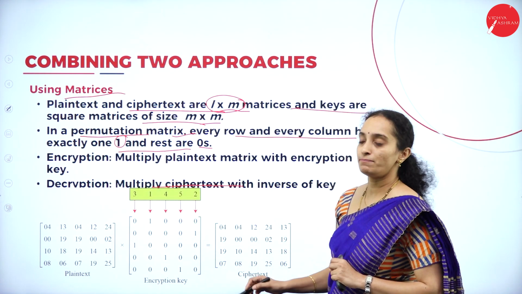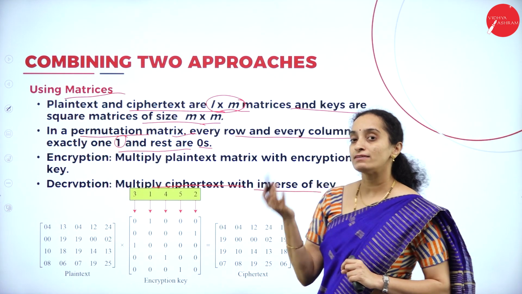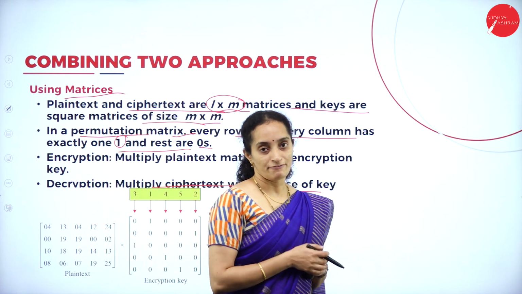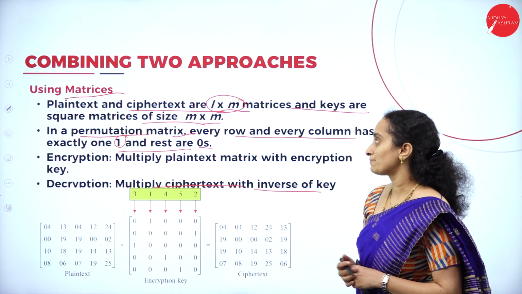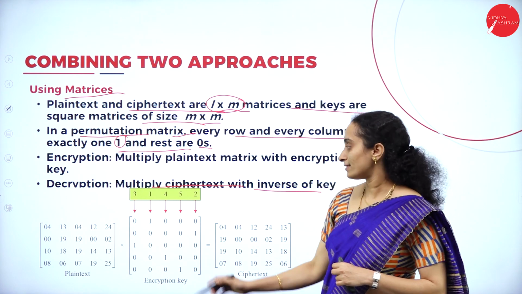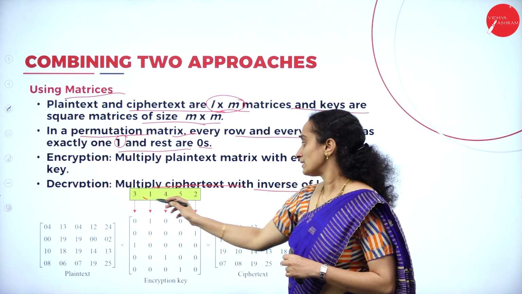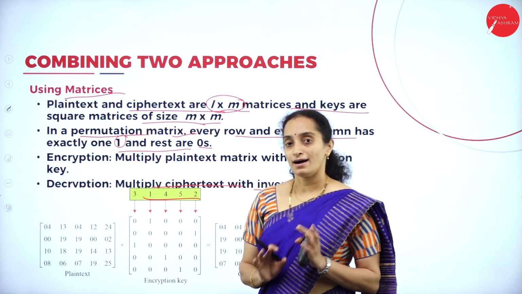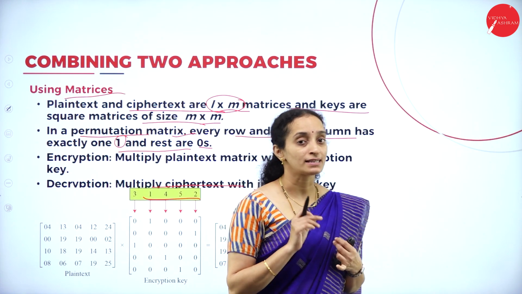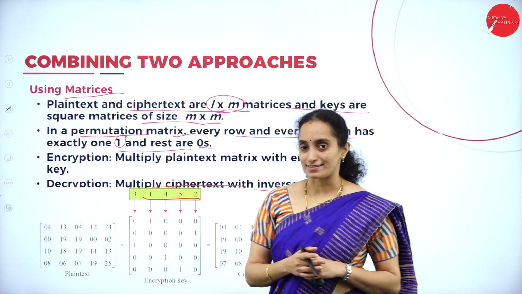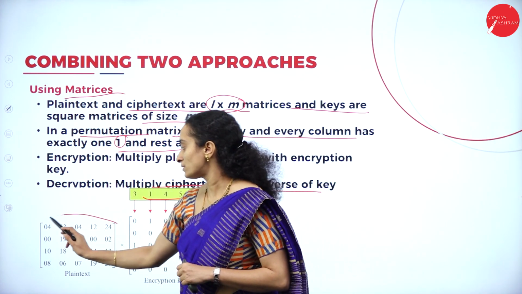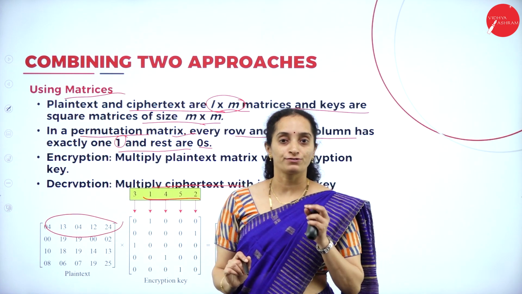Decryption will be done by multiplying ciphertext with the inverse of the key. Reverse of the encryption, decryption, it will be reversed. We do the matrix multiplication in case of matrices. Okay. Here again we have the same message and same key. Since the matrix involves matrix multiplication and multiplication cannot be done with the characters, instead of characters, in case of matrices, we are going to use the numeric value of the characters.